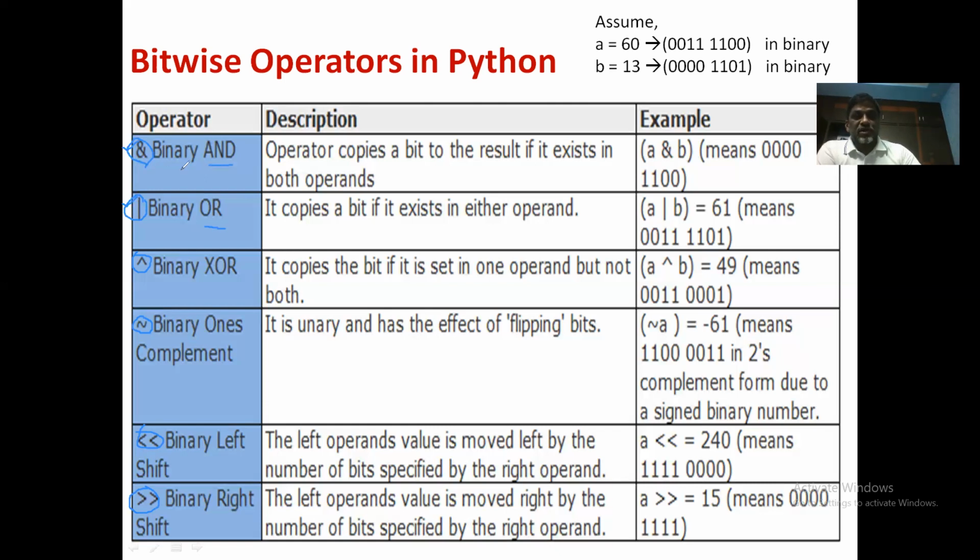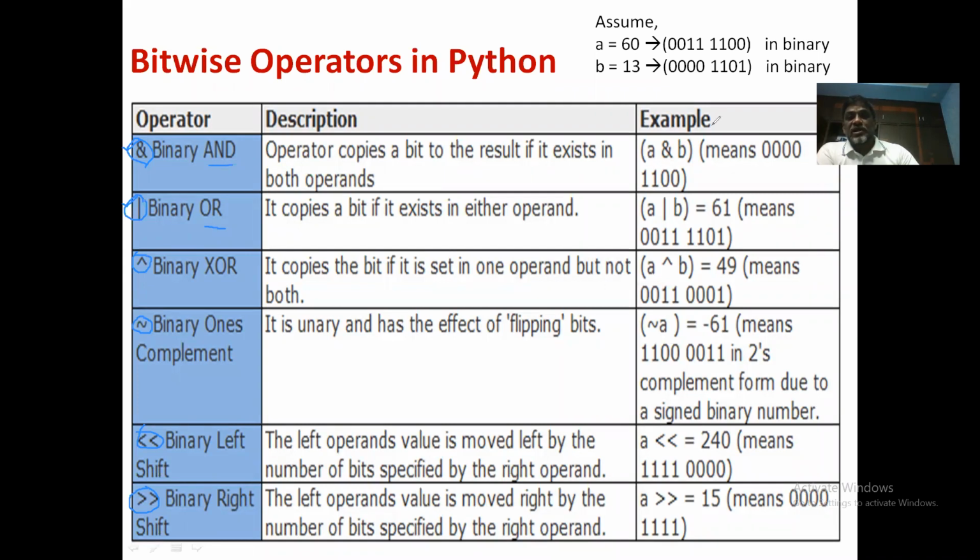Have a look at the first one, the binary AND operator. We assume 2 values for A and B. A is 60 and the corresponding binary number is given here, and B is 30 and the equivalent binary value is given here. When we perform these operations, we will consider the binary equivalent of the original numbers for explaining these operators. So let us start with the first one, binary AND operation.